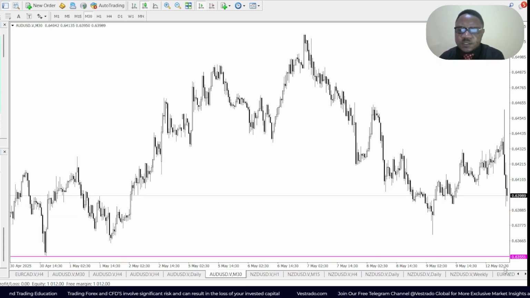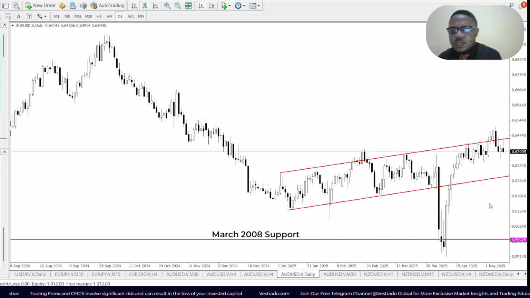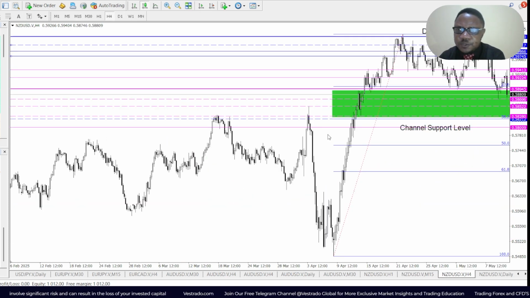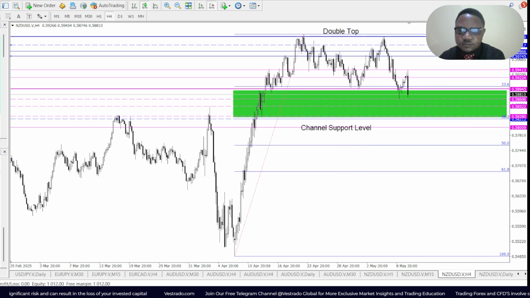For the Aussie, the AUD, what do we have? Just like the Kiwi, it is moving nicely along an ascending channel on the daily chart. But unlike the Kiwi, again, this is the NZD, we see the fair value gap right there. It formed a double top.